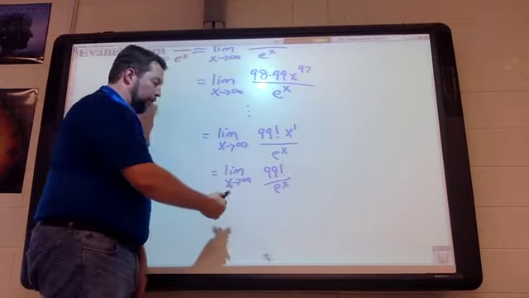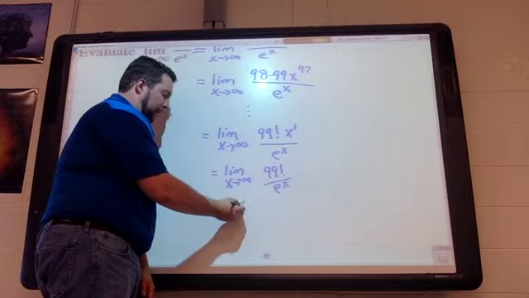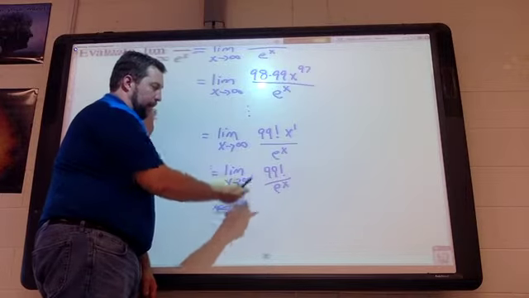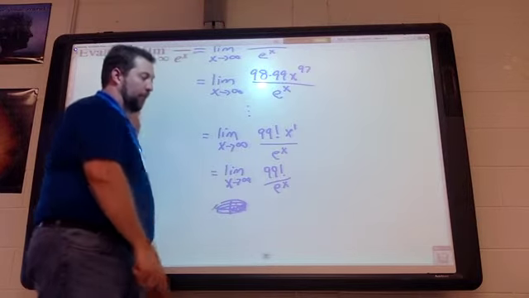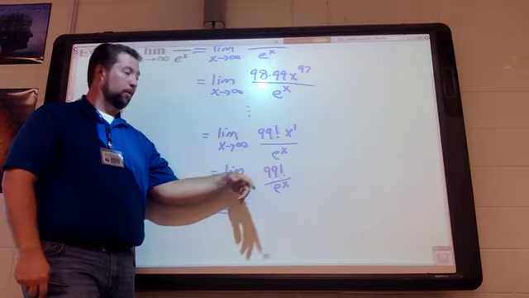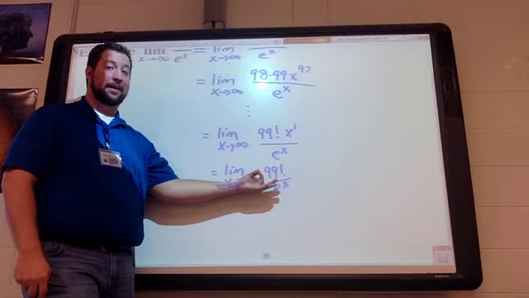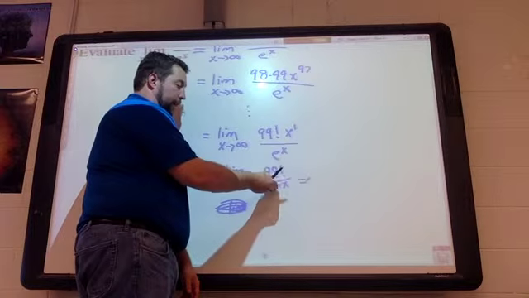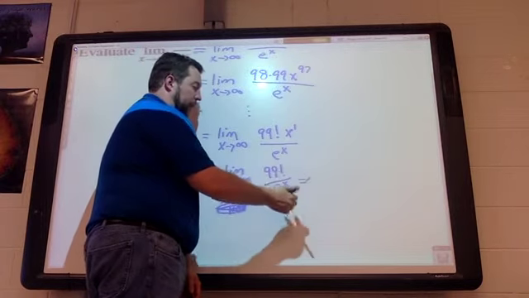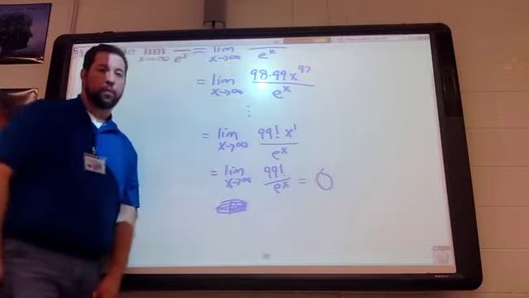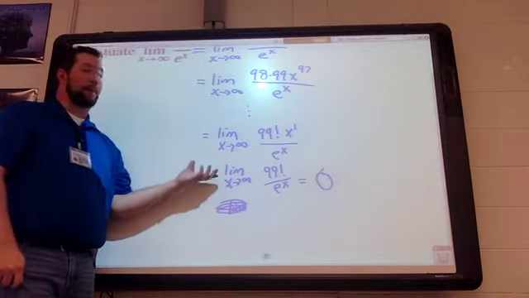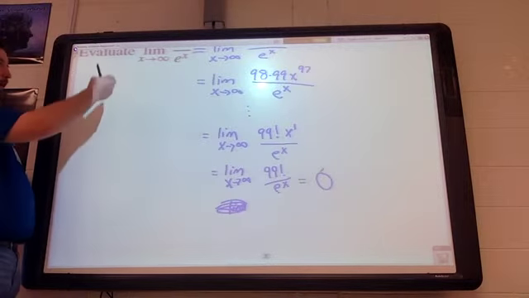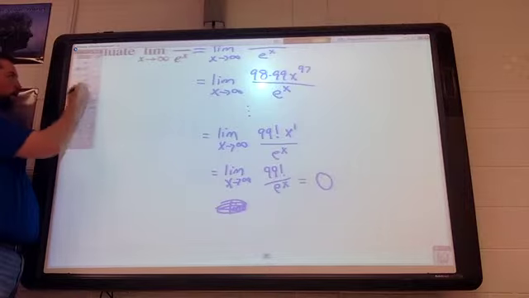In fact, if we apply L'Hopital's rule one more time, which actually we cannot, because it's not indeterminate anymore, we can still think about it: that's a really, really big number, and what's the derivative of it? It's 0. However you think about it, infinity wins out, e to the x wins out, and we get 0. So maybe that's a better explanation than what I did previously in class to decide which one wins out.